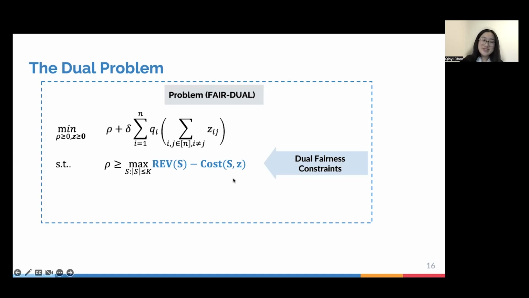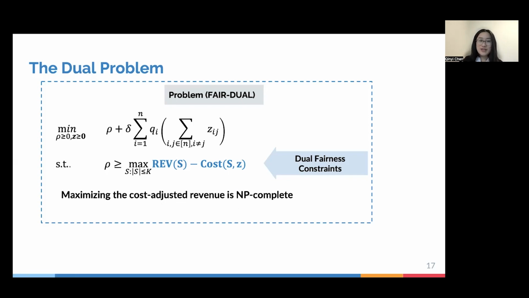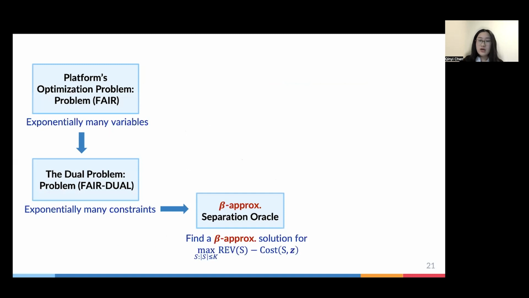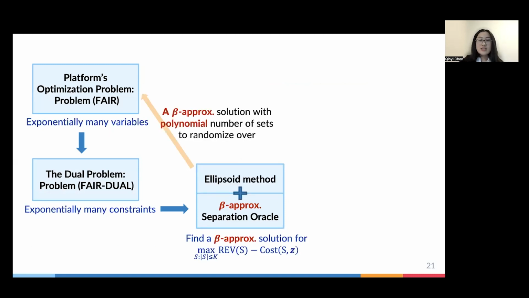But unfortunately, what we see is that maximization of this cost-adjusted revenue function is actually an NP-complete problem. So there's really no easy solution for that. And we need to change our plan a little bit now to design some kind of beta approximate polynomial time algorithm for that instead. Suppose we have that, this essentially would serve as a beta approximate separation oracle that we could use along with the ellipsoid method. And together, these will give us a beta approximate solution to this original optimization problem.